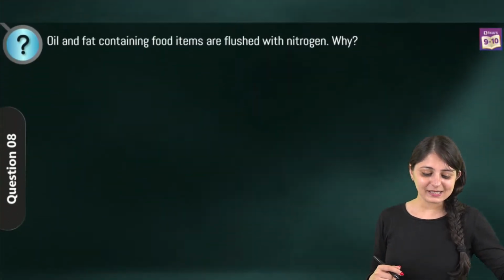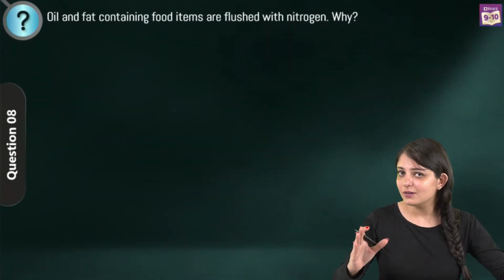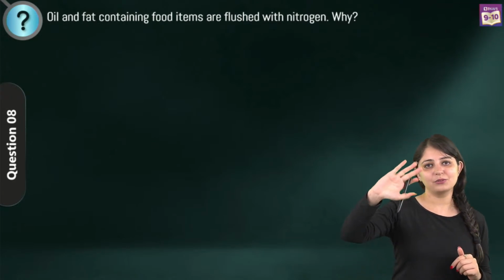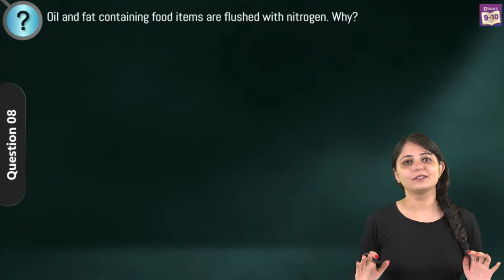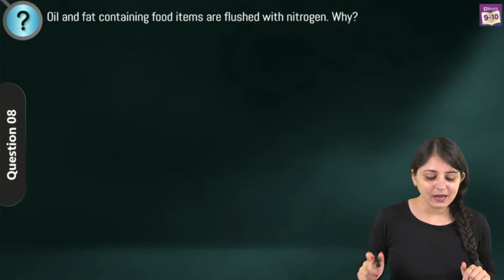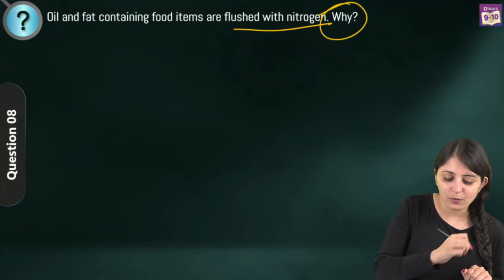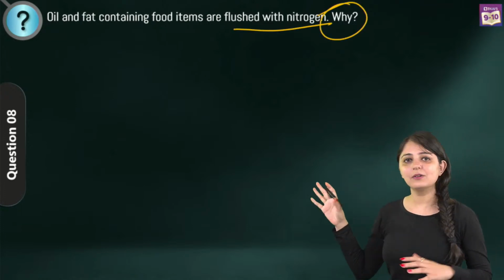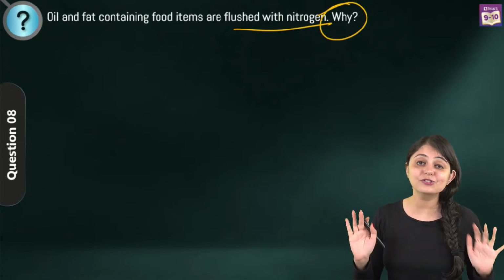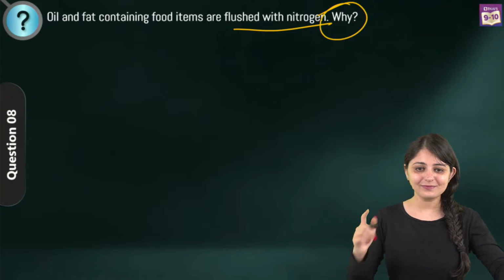All right, next question on your screen now, and I'm sure many of you will be able to answer this one. Give me a one sentence answer in the chat box and I'll understand if you've understood the question or not. Oil and fat containing food items are flushed with nitrogen. Why? Such questions already have the answer hidden in them. They've told you it's being flushed with nitrogen. Nitrogen add kar rahe hain, but why?